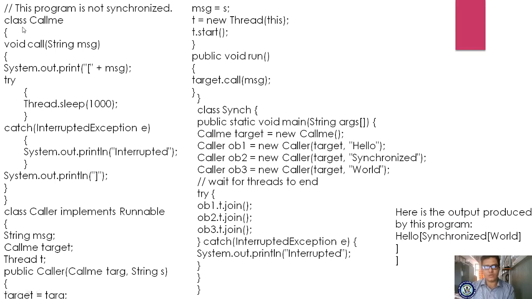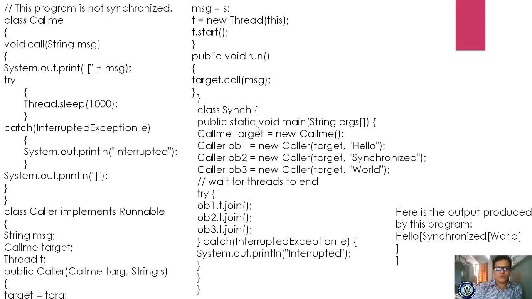So you are calling this object 3 times. Actually hello should be evaluated first, afterwards synchronized, afterwards world. After the first hello closes, it has to start with synchronized open and close, and afterwards world should open and close. But here you are starting three different threads according to creation. What happened? They don't coordinate, hence you are getting improper output.